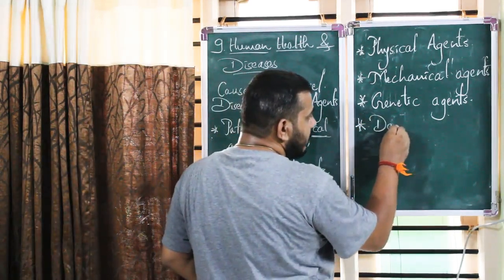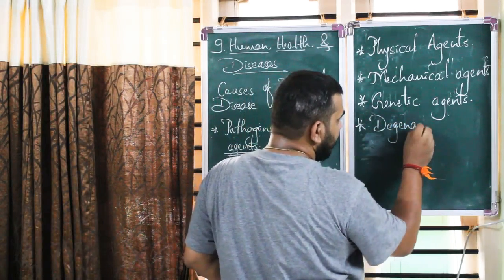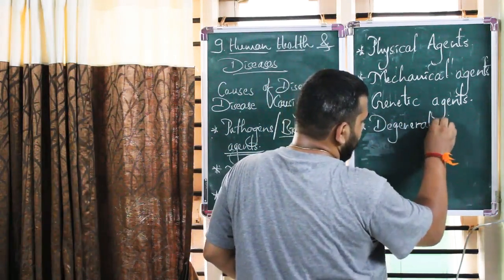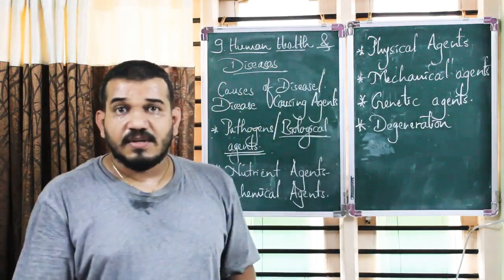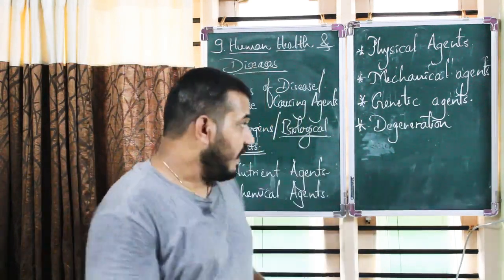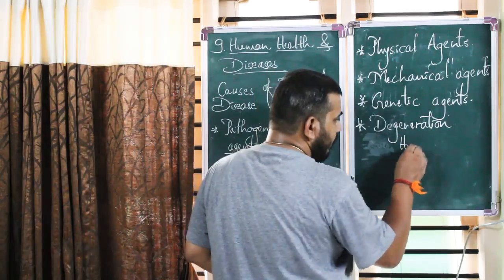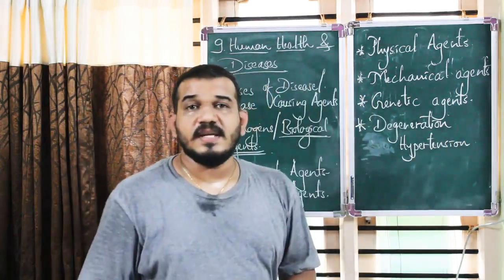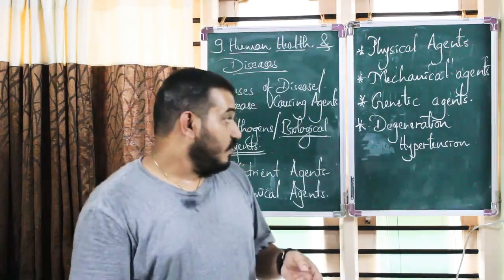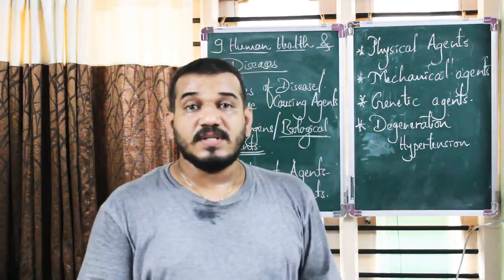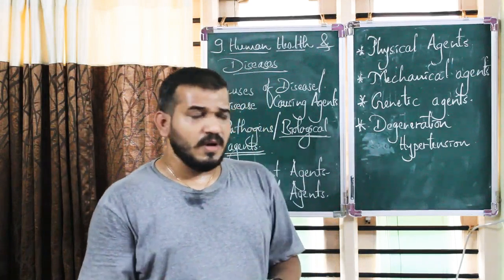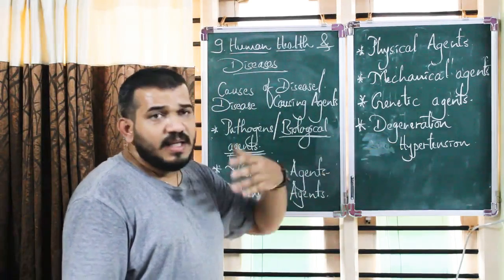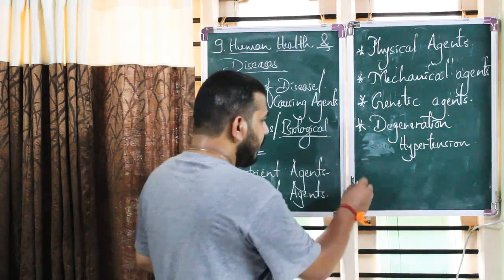Diseases can also be because of degeneration. With age, we may experience hypertension, or we may experience atherosclerosis or arthritis or joint problems. Now these may be because of age as well. So here age can also be a factor, right?